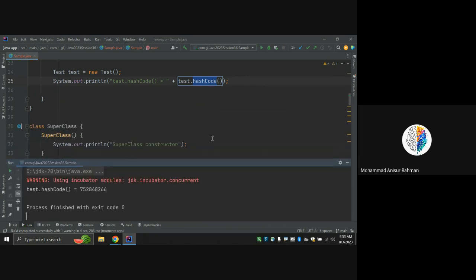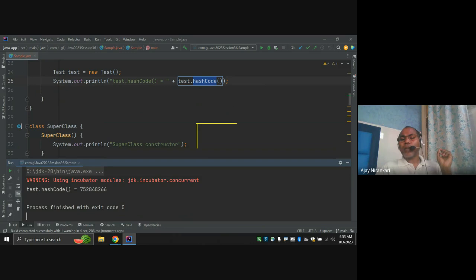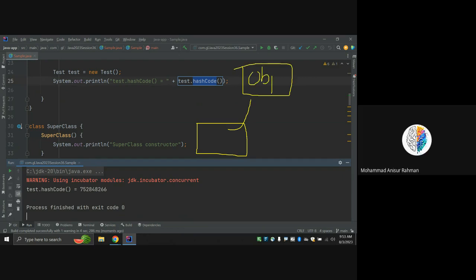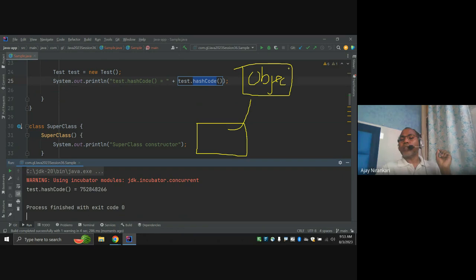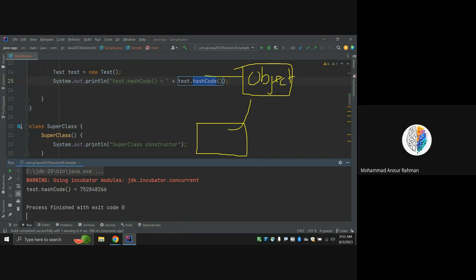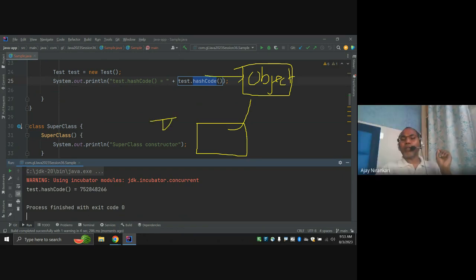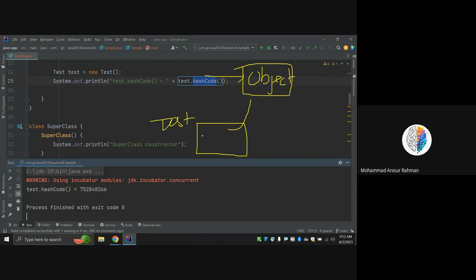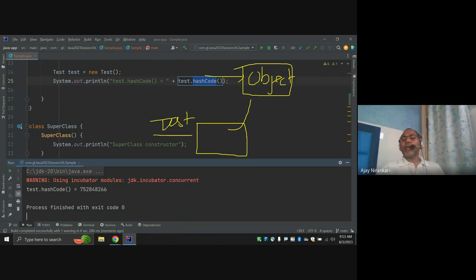Please note, whenever you are writing any class, by default your class becomes a subclass of the Object class. Object is the superclass. Here I am writing Test, so Test is my subclass. So whenever you write any class, even if you are not doing any kind of inheritance, by default it extends from this Object class.